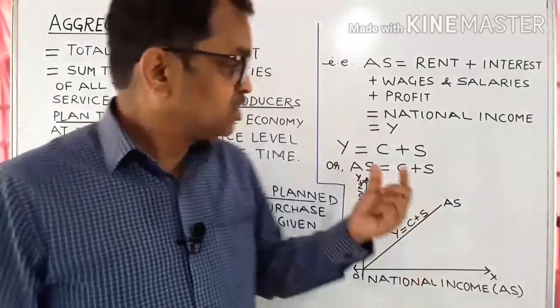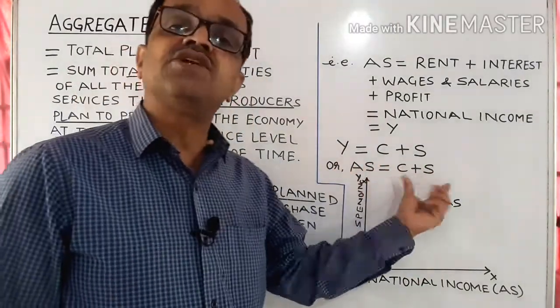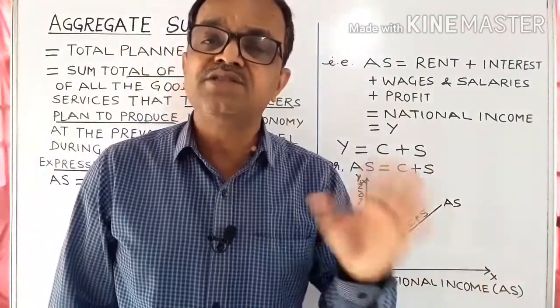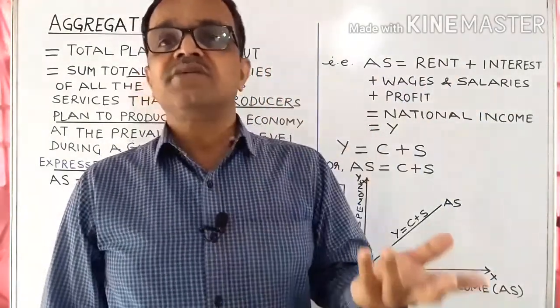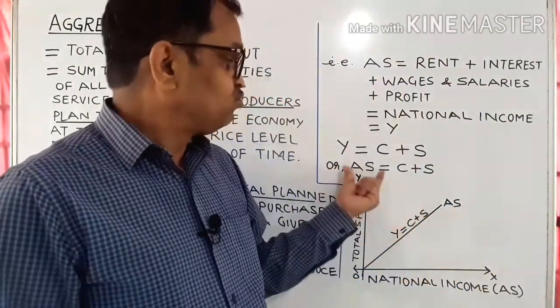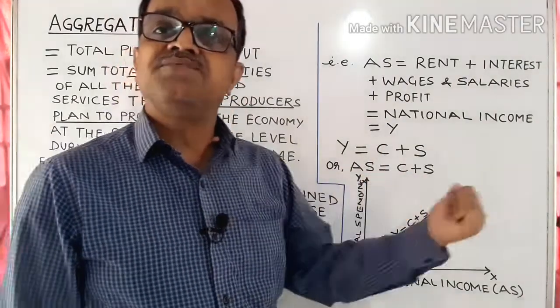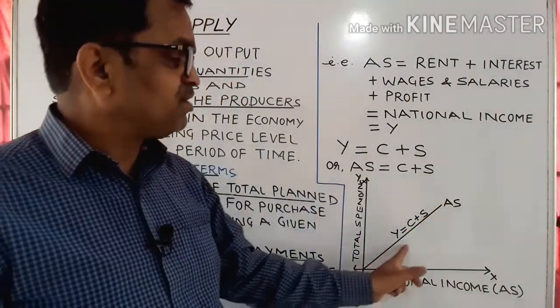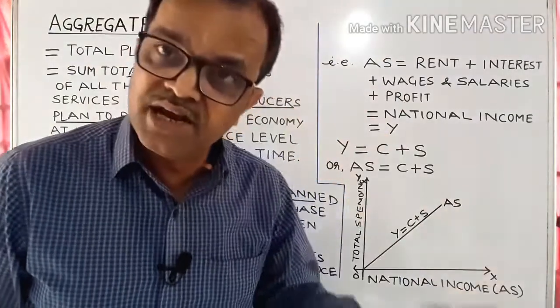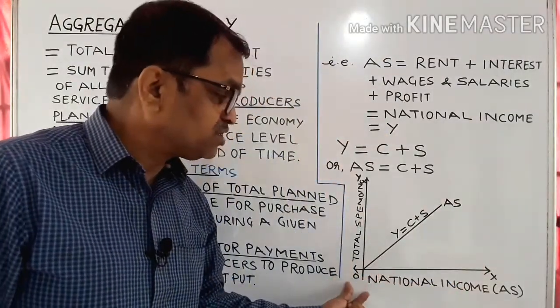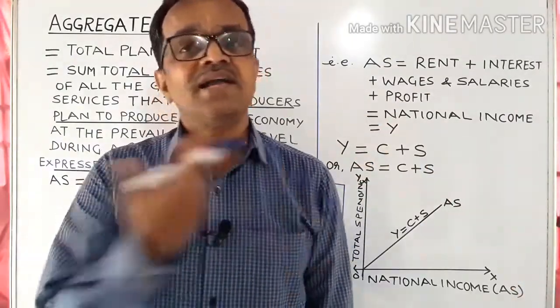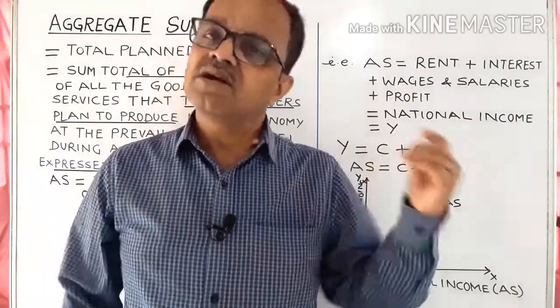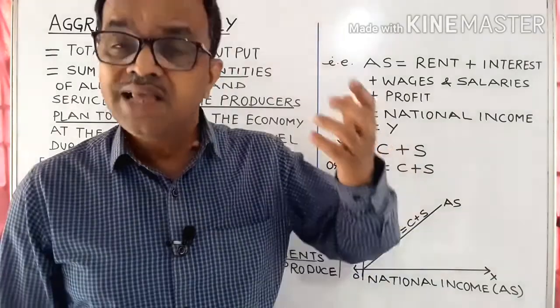And since the total income is equal to total expenditure made in the economy, that is the sum total of consumption and saving, whatever be the amount that is spent, both are equal, and therefore we can say that the aggregate supply curve is a straight line starting from the origin, sloping upwards, that is having a positive slope. That is the simple aggregate supply curve with respect to the total expenditure.